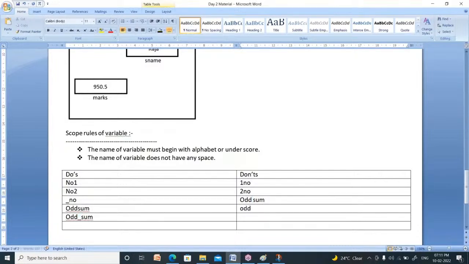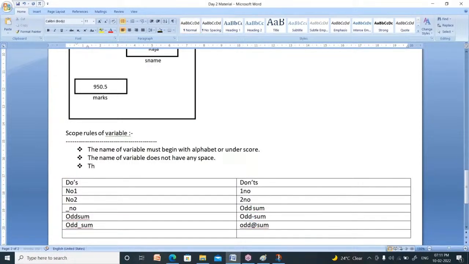You cannot write like this. Odd minus sum or odd at the rate of sum. These two are invalid variable names. So the variable name should allow only underscore. It doesn't allow any special character like minus, plus, into, by, at the rate of symbol like that.